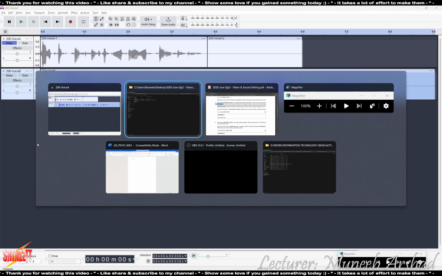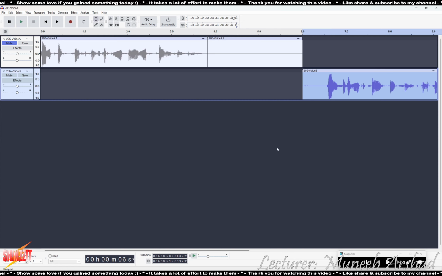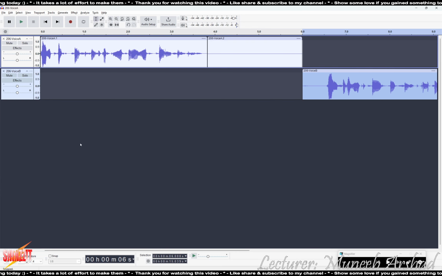Okay. Now where are we supposed to place it? Mix the file to add it to the end of the first clip. The first clip is ending at 6 seconds, so that the clip is a single monophonic track after that. Okay. So we'll take this and we'll move it at 0.6 seconds. Then we are supposed to mix them to a single monophonic track.